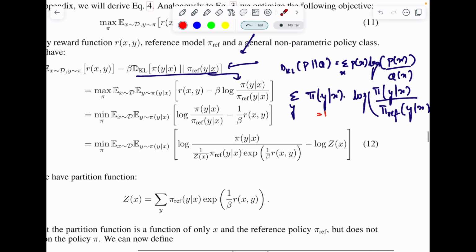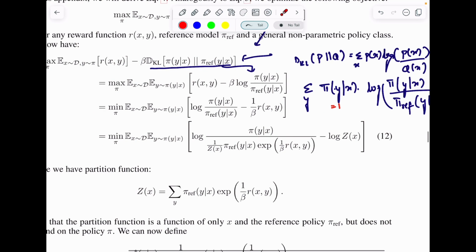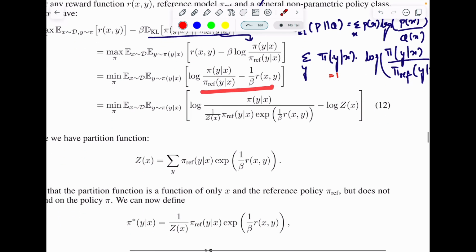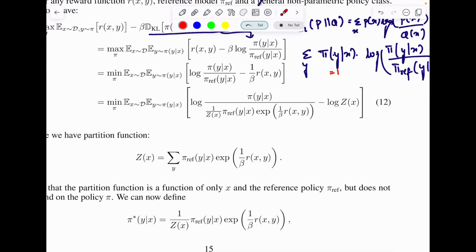Okay, now the next step is that you have a maximization here, so you simply turn it into a minimization problem by taking the negative out of this particular expectation. So you simply reverse these two terms here. This is the equation that you have now. Now this is the interesting part where I do not find any explanation of how they went from this particular equation to this particular equation, and I think I have some idea of how they did it.